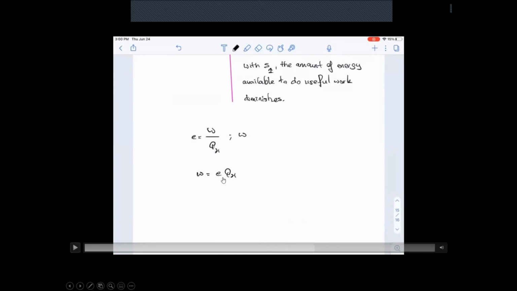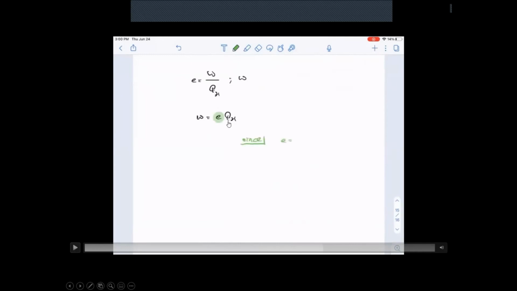It's going to tell you the percentage of heat which is going to get converted into useful work. That's what it means. Now we got an expression for efficiency. Efficiency is expressed in terms of the ratio of the temperature of the cooler region to the temperature of the hotter region. All right, we'll do a back substitution.